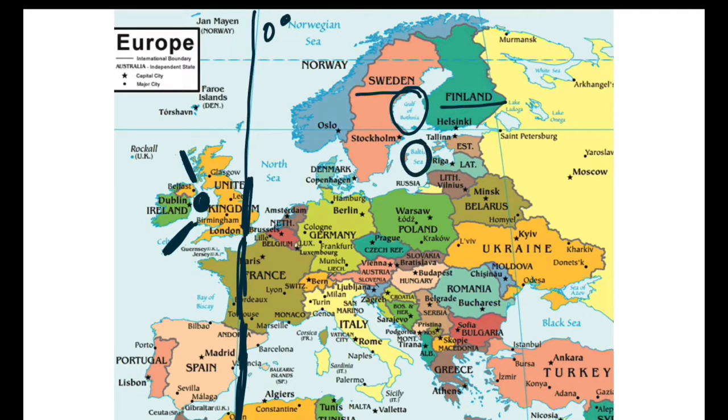Then I told you about this Gulf of Bothnia, which lies between Sweden and Finland, and this is the Baltic Sea. And here this small gulf is the Gulf of Riga. Riga is the capital of Latvia. These are the Baltic countries: Estonia, Latvia and Lithuania. Then we talked about this Gulf of Finland, which lies to the south of Finland. Then I told you about this Jutland Peninsula, which lies between Denmark and some part of Germany also. And to the west of this lies the North Sea, and to the east of this lies the Baltic Sea.